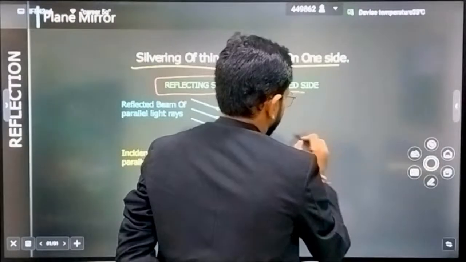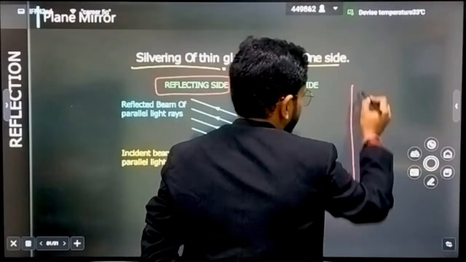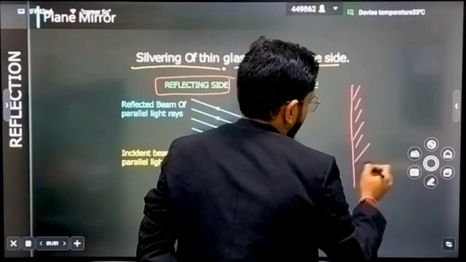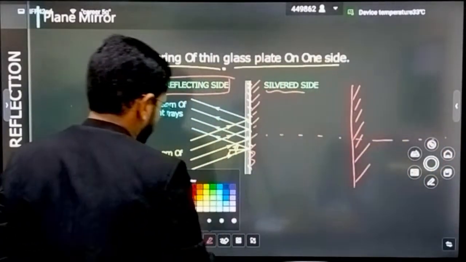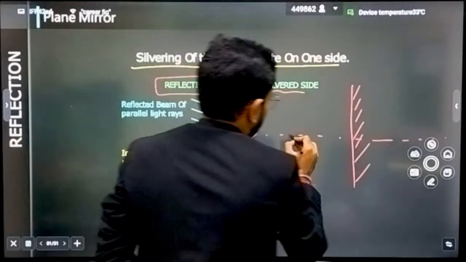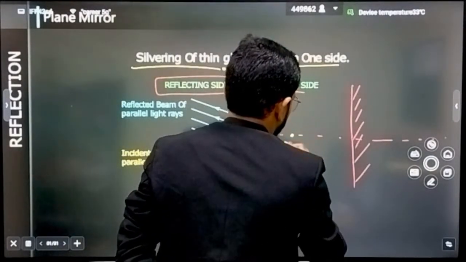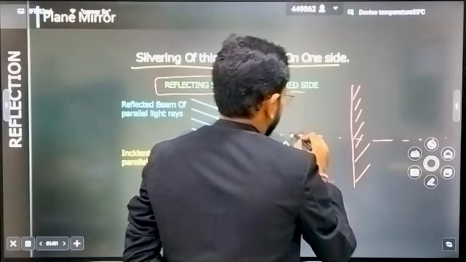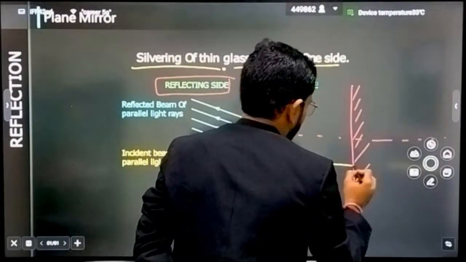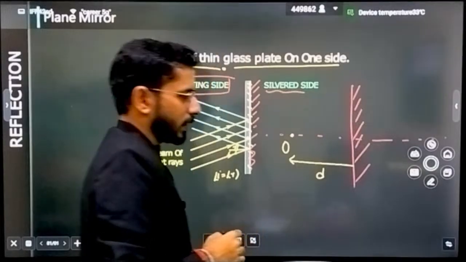Now see how images are formed. Let's suppose there is a plane mirror. This is the scenario. Let's suppose here is your object kept at some distance d from the mirror.